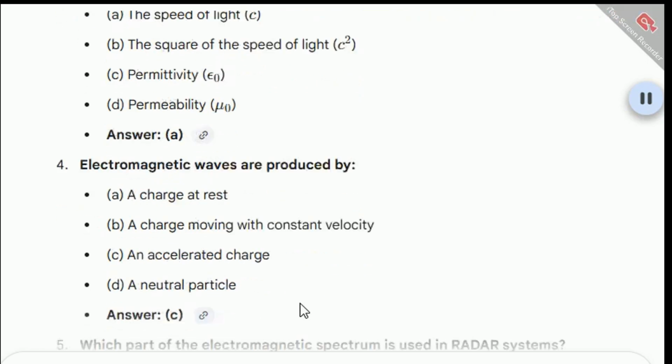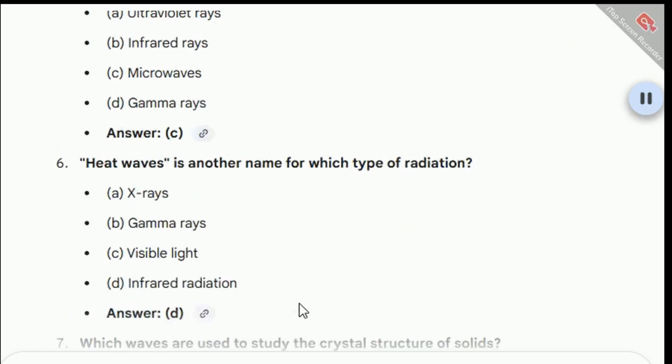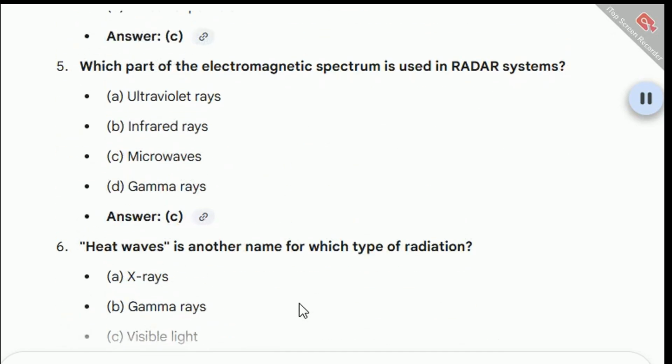Electromagnetic waves are produced by: A. A charge at rest. B. A charge moving with constant velocity. C. An accelerated charge. D. A neutral particle. Answer: C. Which part of the electromagnetic spectrum is used in radar systems? A. Ultraviolet rays. B. Infrared rays. C. Microwaves. D. Gamma rays. Answer: C.